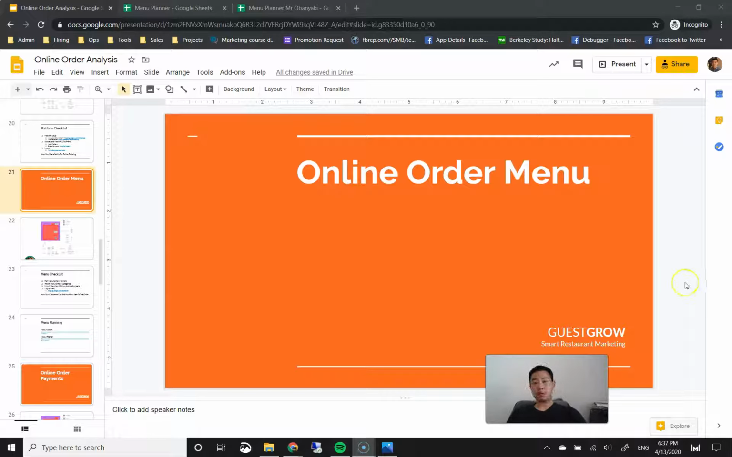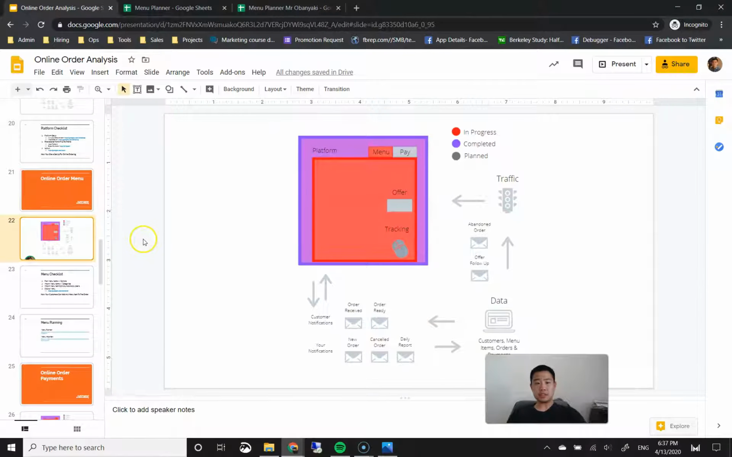Now, in this section, I'm going to be talking about how we can help you create your menu. We're going to import your menu from your current restaurant onto this online ordering platform, and we're going to make it easy to navigate so that your customers can find the menu items they want, add the menu items to their order, and pay.